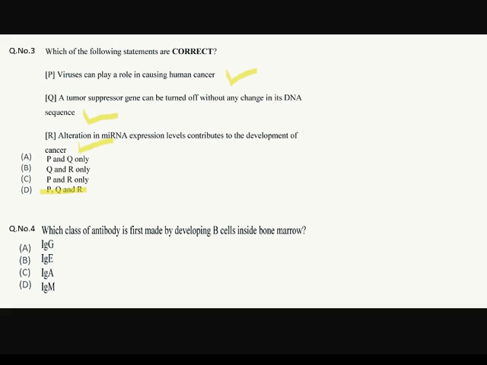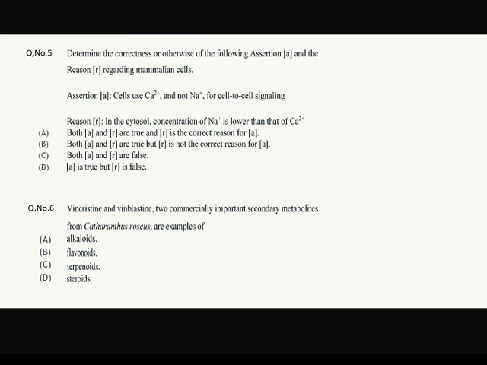The next question is, which class of antibody is first made by developing B cells inside the bone marrow? IgG, IgE, IgA or IgM? The answer should be IgM because IgM always gives the primary response and it's the primarily produced antibody. Okay.